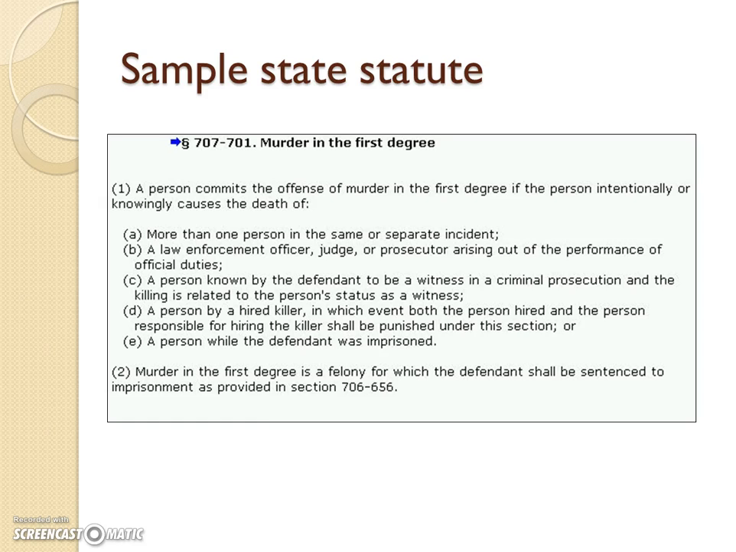It says murder in the first degree is a felony, and there are 2 classes of crimes. The lower, less serious offenses are called misdemeanors. The higher level is called felonies. And the rest of the section goes on to say, for which the defendant shall be sentenced to imprisonment as provided in section 706-656. So this also lets you know that this person will be going to jail, and the specifics of the length of the jail time will be covered in this other section. So that is the basic structure of a statute.